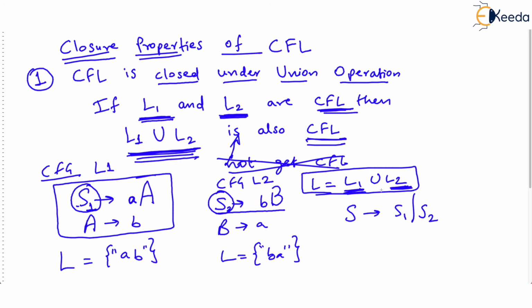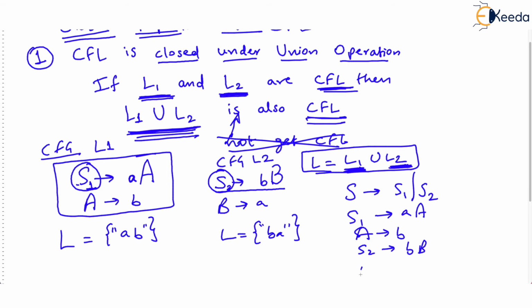That's union operation. We are talking about union of sets, because language is nothing but a set of strings accepted by CFG, and S1 is nothing but aA, and A is nothing but b, and S2 is nothing but bB, and capital B is a.